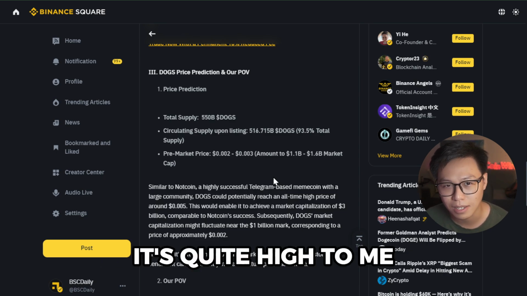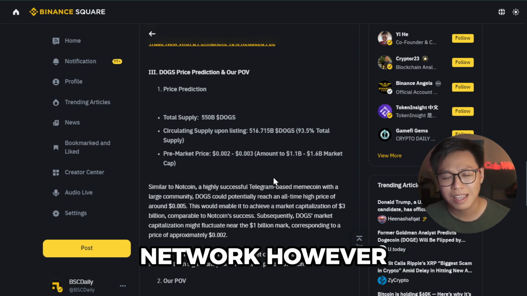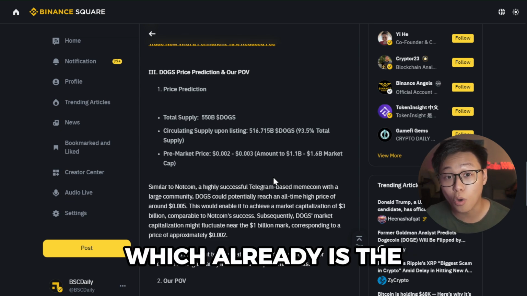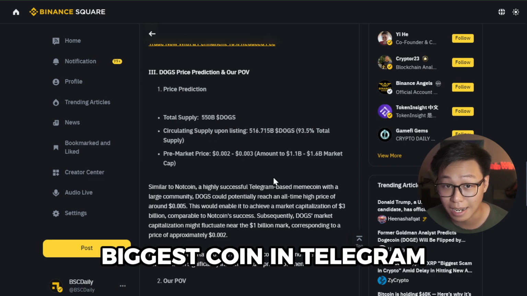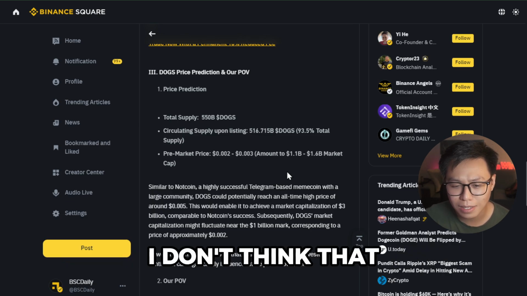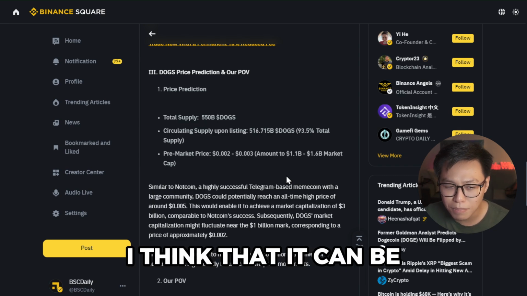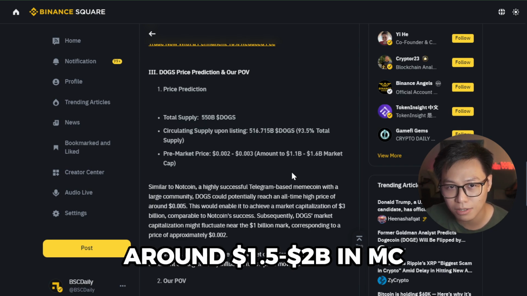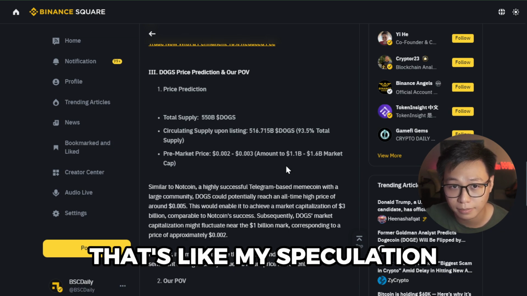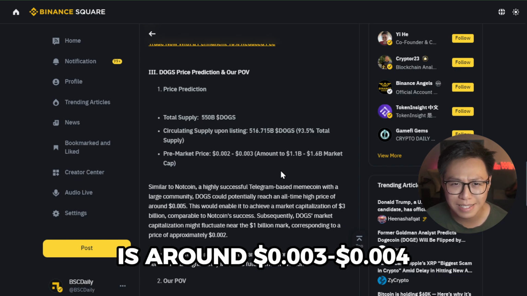It's quite high to me for some reason, because again, Telegram is an amazing network. However, they already have Notcoin, which is already the biggest coin on Telegram, right? And Notcoin reached 2.7 billion dollars in market cap, I believe. So I don't think that Dogs can take over Notcoin, the biggest project. I think it can be around 1.5 to $2 billion in market cap. That's my speculation. And so the all-time high price of Dogs, to me personally, is around 0.003 to 0.004,